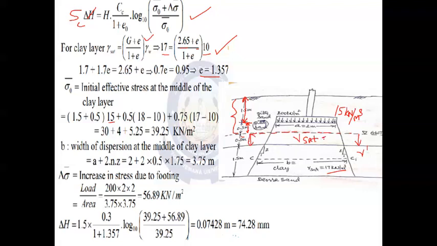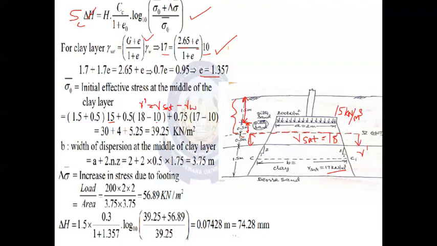It is 18 kilonewton per meter cube, since it is given. So how to calculate gamma dash? Gamma dash, the submerged unit weight, is equal to saturated unit weight minus gamma W, the unit weight of water.